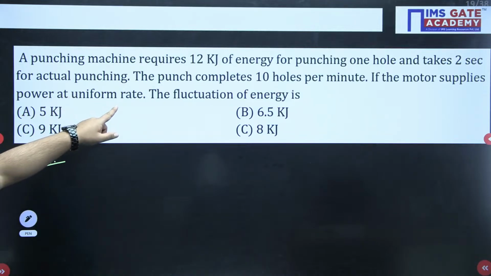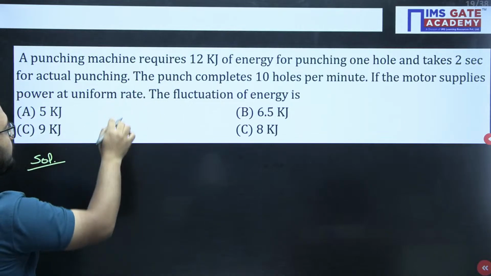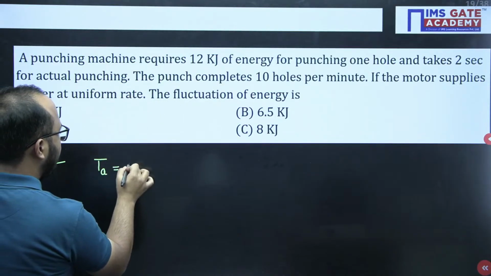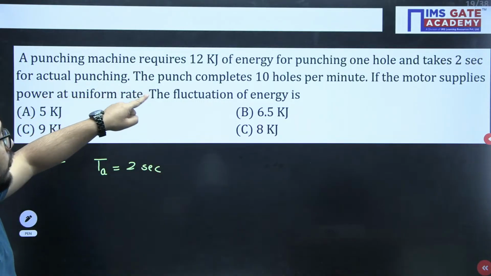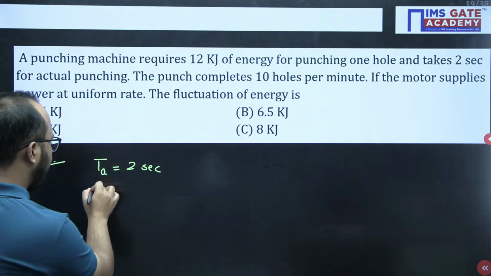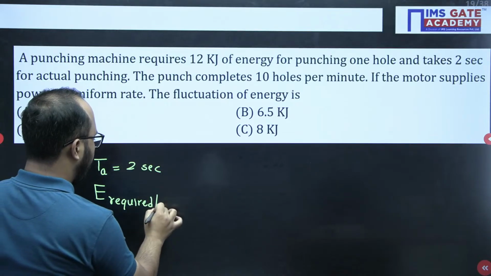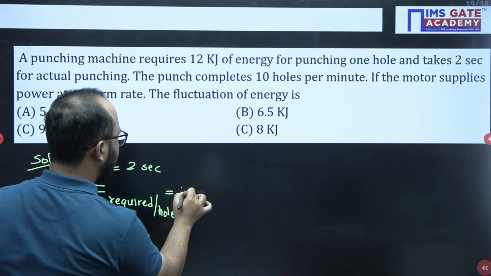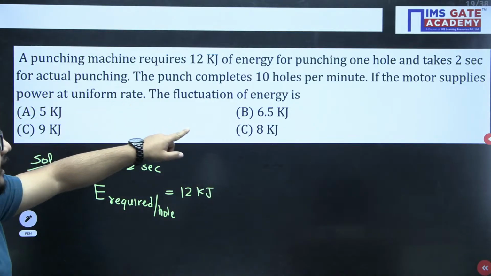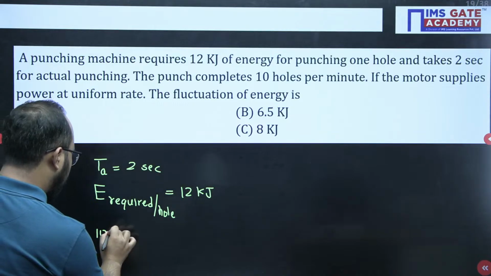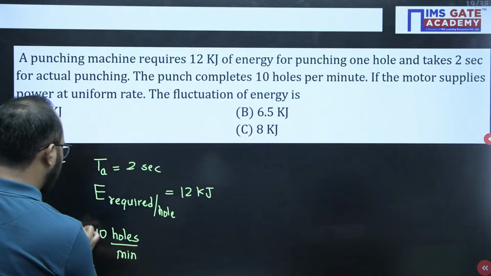Punching requires 12 kilojoule of energy for punching one hole, and it takes 2 seconds for actual punching. See, actual time they have given is 2 seconds. Remember this part. So they have given the energy required per hole directly as 12 kilojoule. Okay, fine. The punch completes 10 holes per minute. Now, this is very important information, guys.